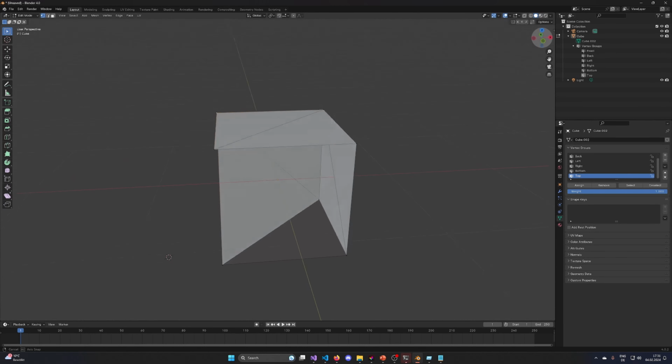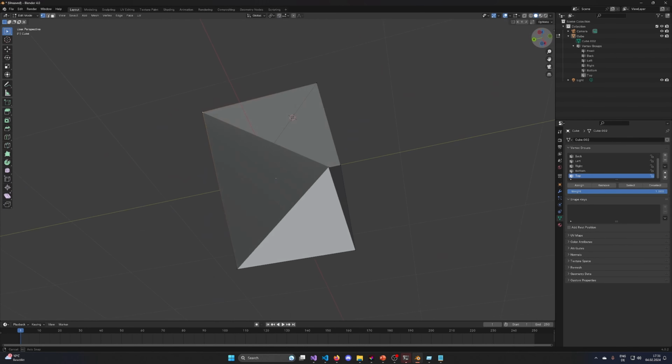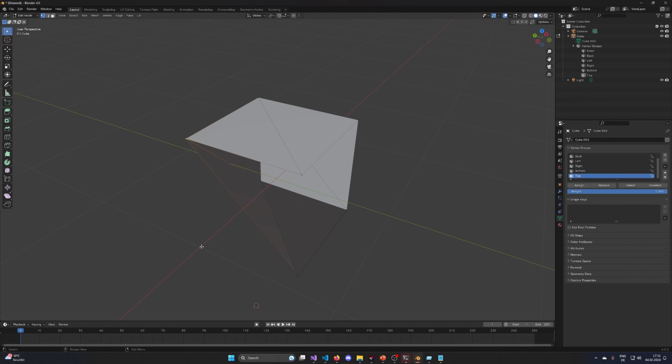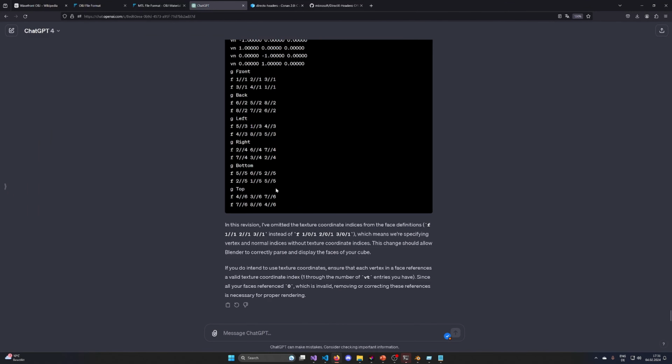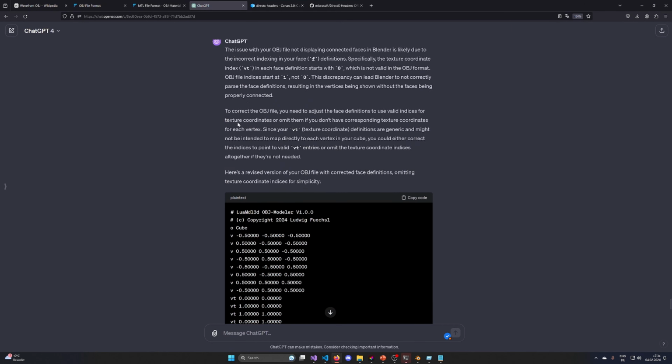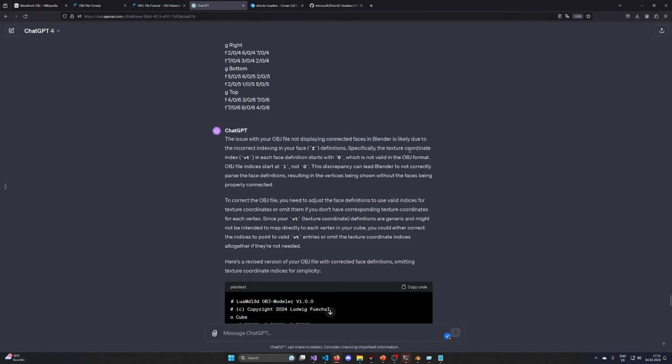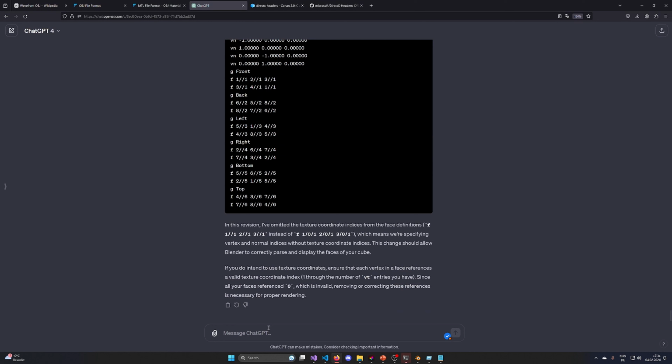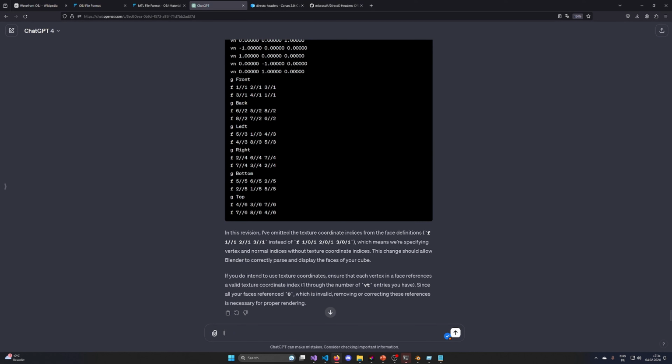However, what I find quite intriguing is that I'm missing a vertex here. I'm missing one that's in here. So what was the issue? What is the index only for texture coordinates? Is it one-based index?